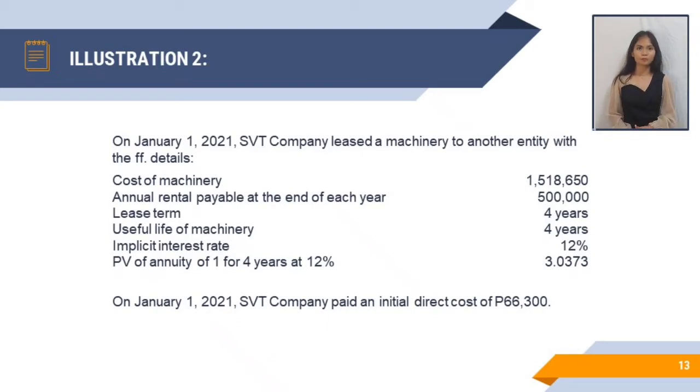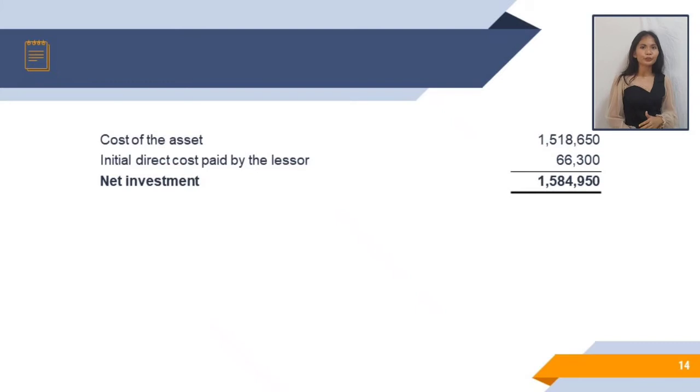66,300 pesos. According to the formula on the last slide, in order to get the net investment, we must add the cost of the asset or the cost of machinery, which is 1,518,650, to the initial direct cost paid by the lessor, which is 66,300 pesos, and it is equal to 1,584,950.